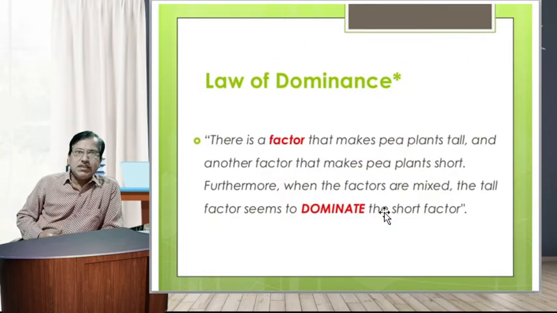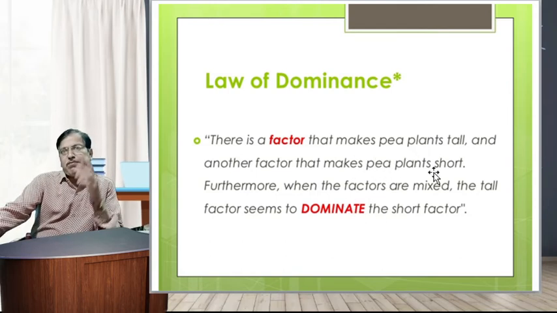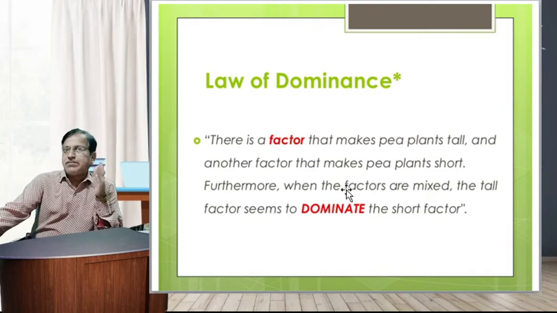Dear friends, in the law of dominance, there is a factor that makes pea plants tall and another factor that makes pea plants short. Furthermore, when the factors are mixed, the tall factor seems to dominate the short factor.